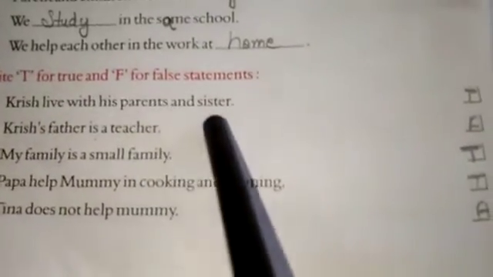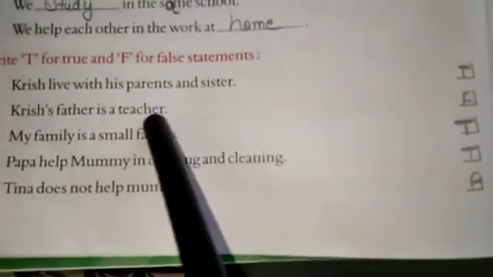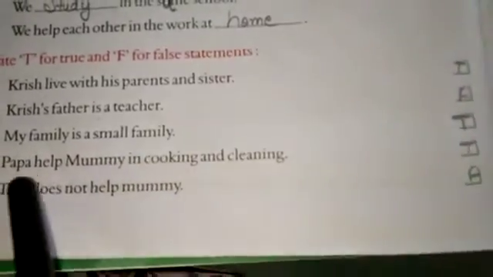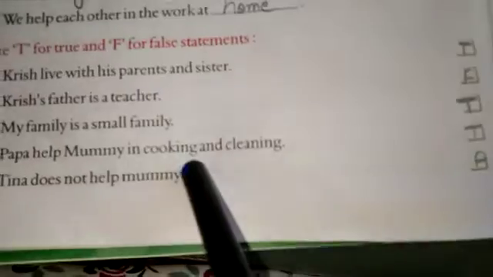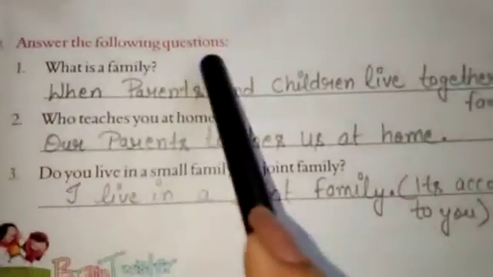Next is true false. Krish lives with his parents and sister. True. Krish's father is a teacher. False, because his father was a doctor. My family is a small family. True. Papa helps mummy in cooking and cleaning. True. Tina does not help mama. False. Now the last exercise is answer the following questions.